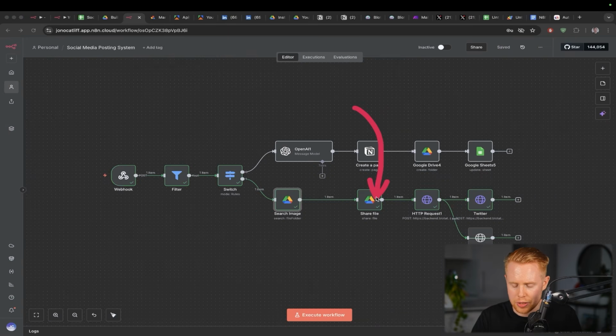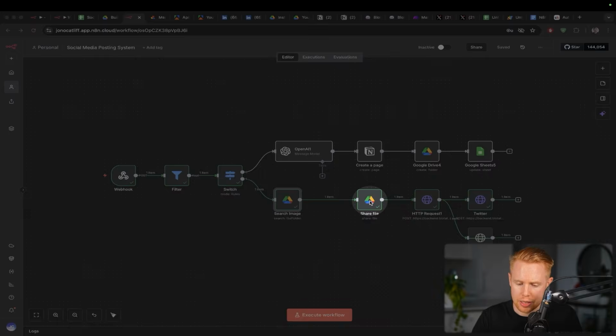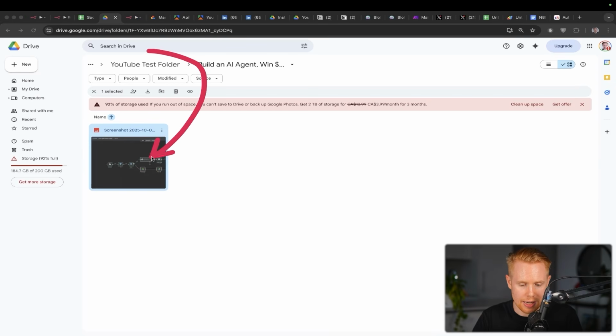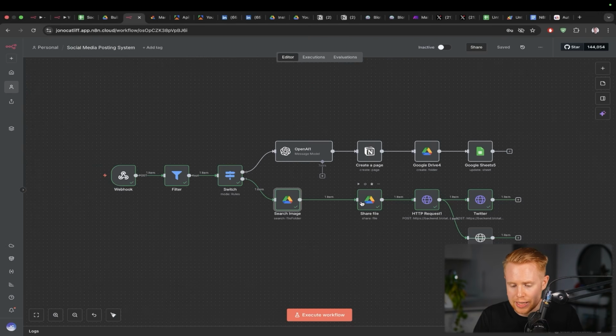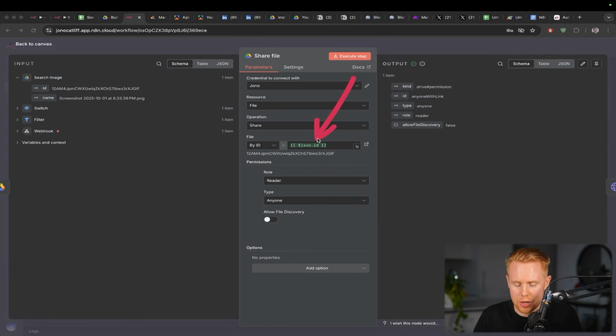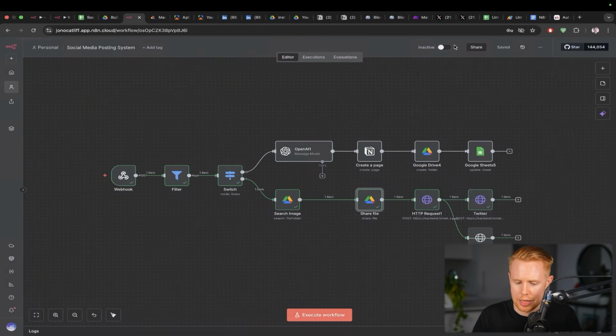And so what we're gonna do from there is we're gonna generate a share link. By default, inside Google Drive, nothing's set to shared. It's only available to you for privacy and protection. So what we're doing here is we're allowing anyone to view this. This is important because when you go to upload this on social media, if it's only accessible to you, the platforms aren't gonna be able to publish it on your behalf, okay? And so what we're doing is we're setting the link to share over here. We're grabbing that ID of the link, okay? We're making it a reader for anyone, so anyone can download it, use it, whatever the case is.